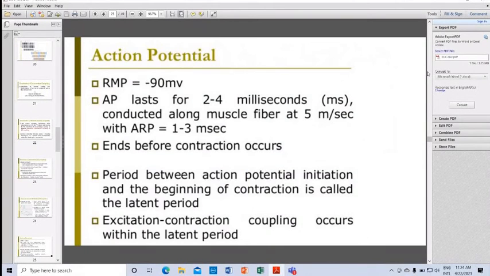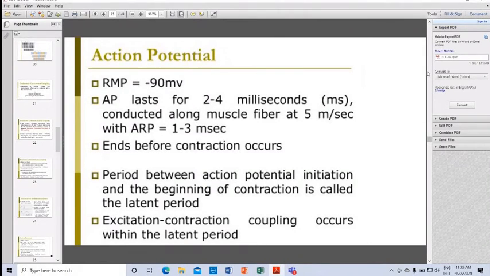The resting membrane potential of the skeletal muscle cell is minus 90 millivolts. The action potential lasts for 2 to 4 milliseconds and is conducted along the muscle fiber at a speed of 5 meters per second, with an absolute refractory period, ARP, of 1 to 3 milliseconds.